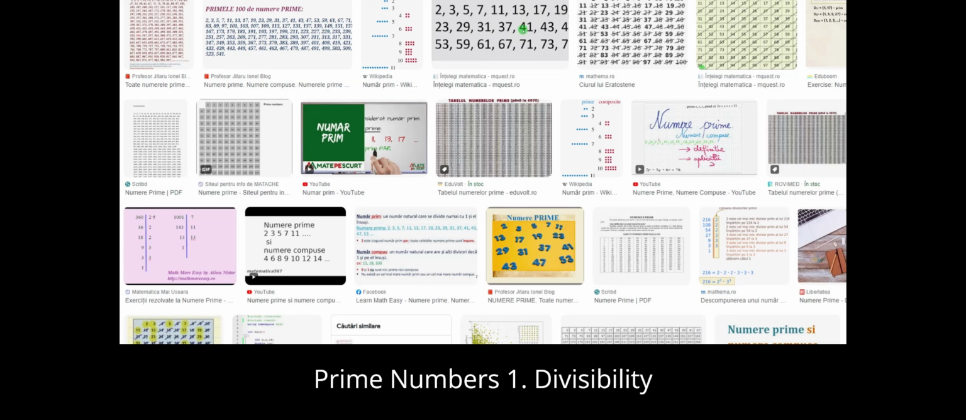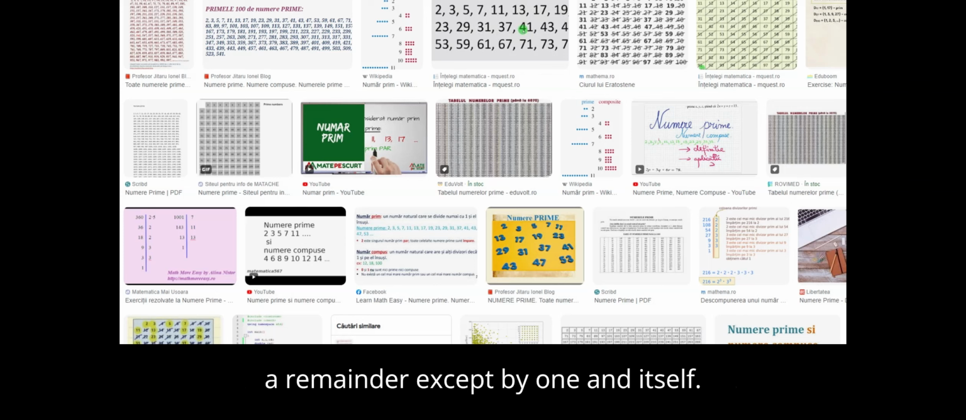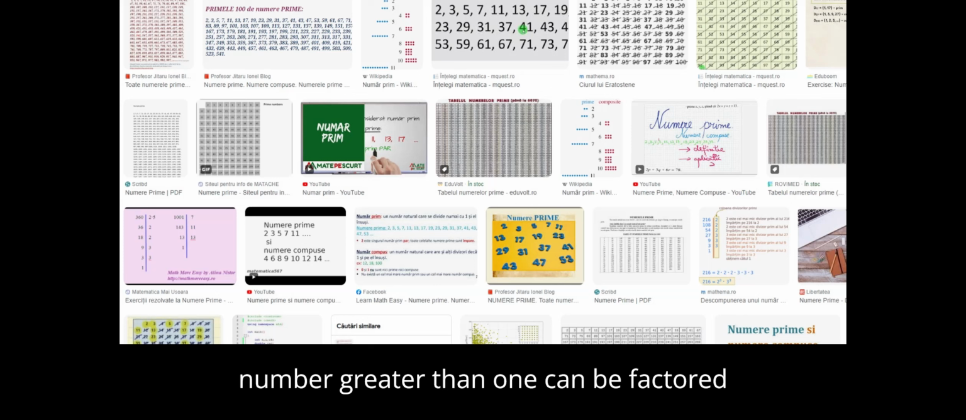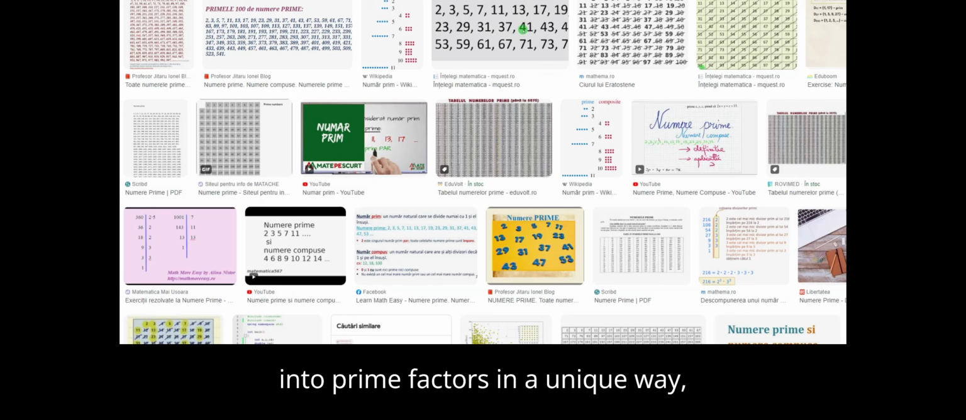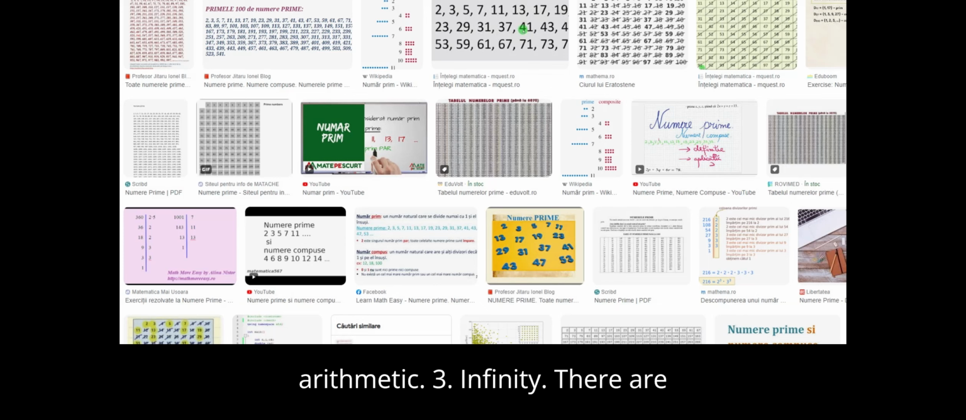Characteristics of prime numbers. 1. Divisibility. A prime number cannot be divided without a remainder except by 1 and itself. 2. Exclusivity. Prime numbers are considered the building blocks of the natural numbers because any natural number greater than 1 can be factored into prime factors in a unique way, except for the order of the factors. This is called the fundamental theorem of arithmetic.